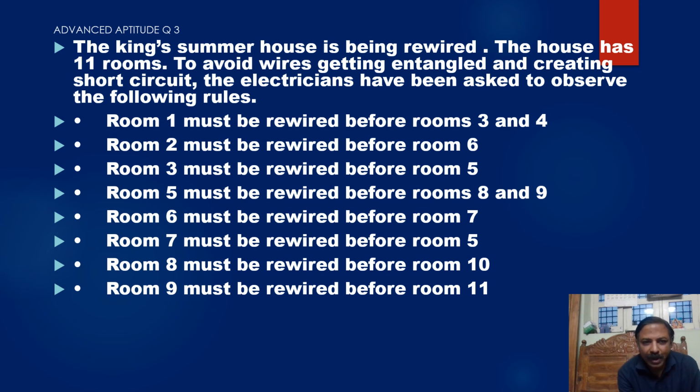First, room 1 must be rewired before 3 and 4. Room 2 must be rewired before 6. So let us go in parallel with 1 and 2 now.